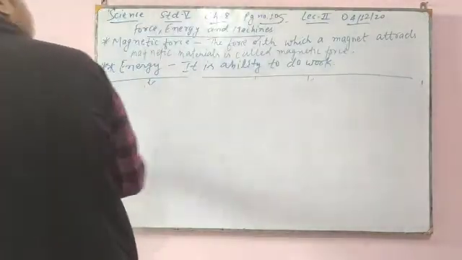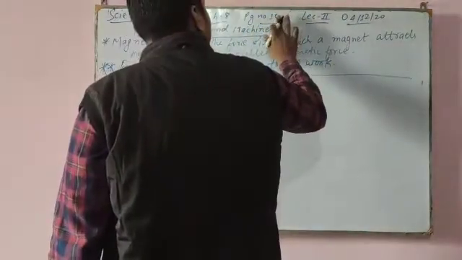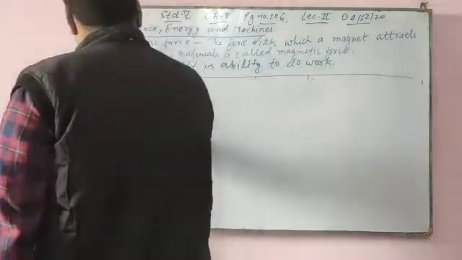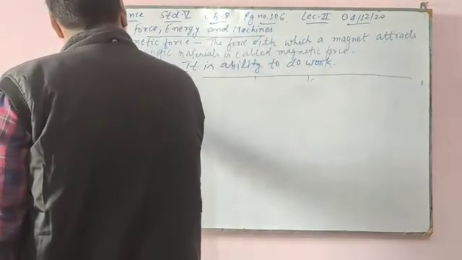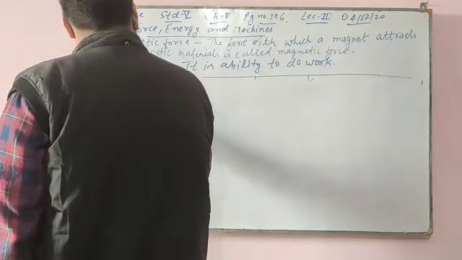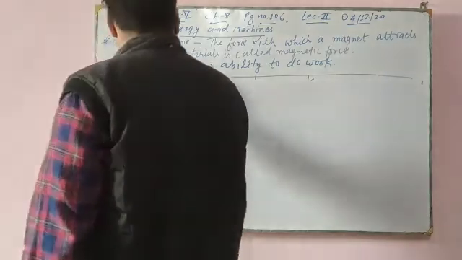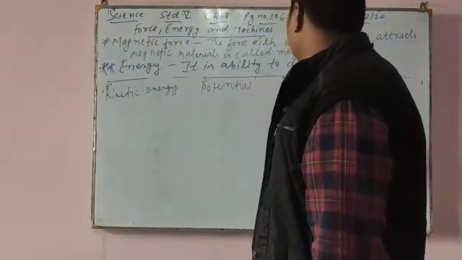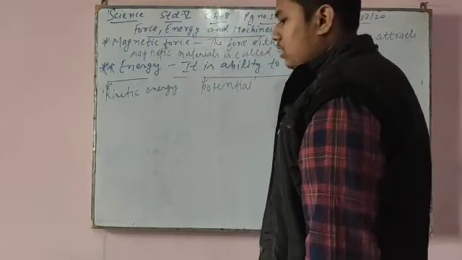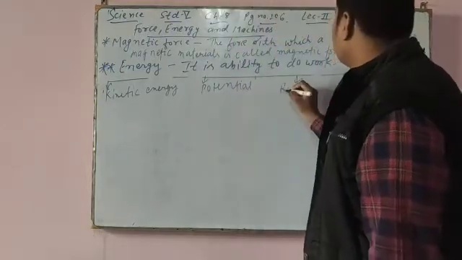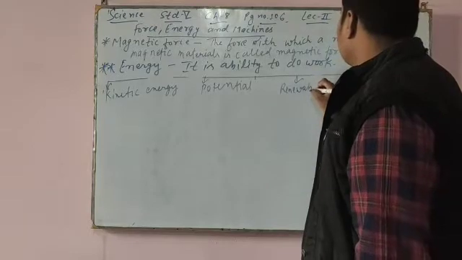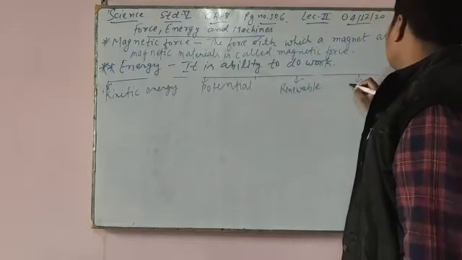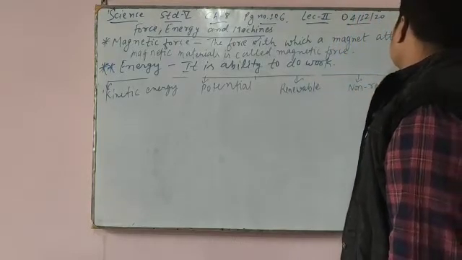Page number 106: kinetic energy, potential energy, renewable energy, and the last one, non-renewable energy.